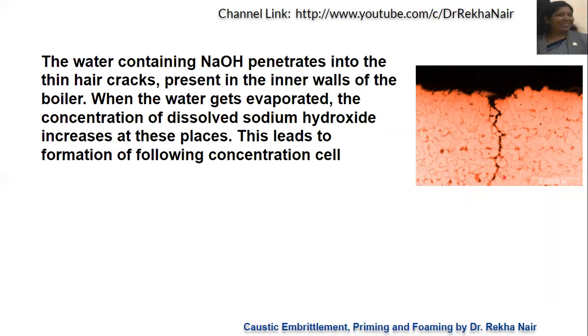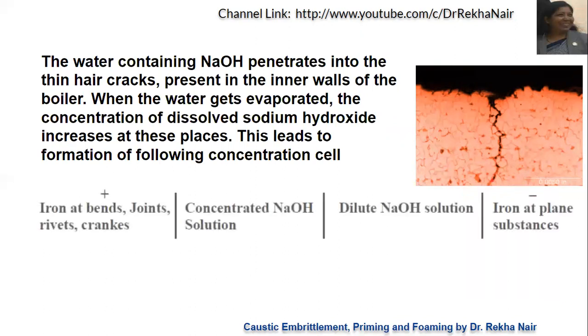This will lead to formation of a concentration cell. We have two different areas here, one with higher concentration of sodium hydroxide, and the plain surfaces where lower concentration of sodium hydroxide is present. These two different concentrations of sodium hydroxide cause cell formation.